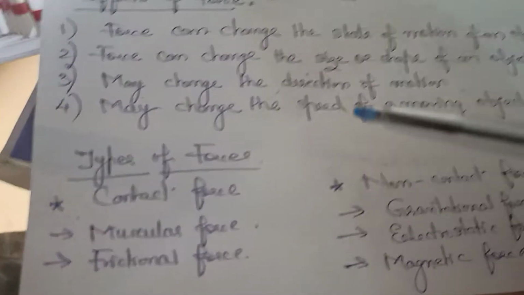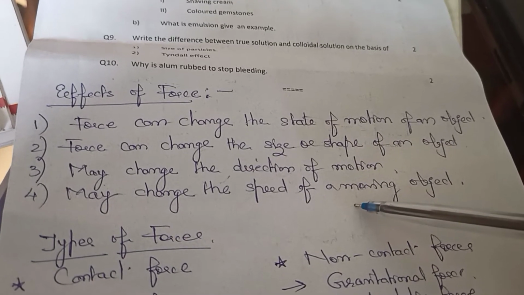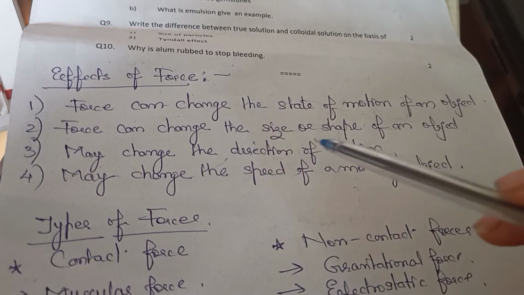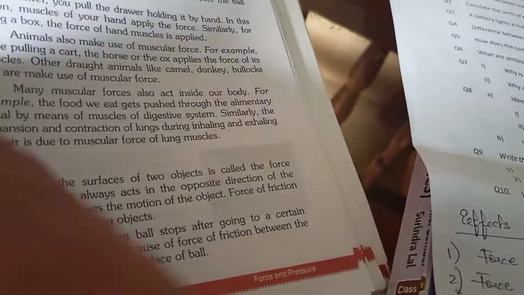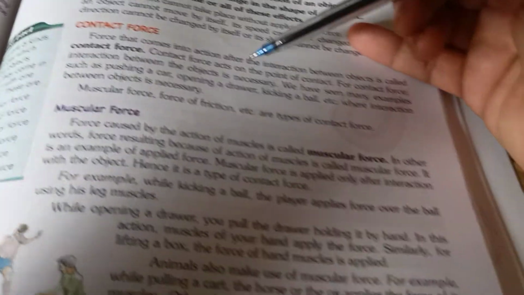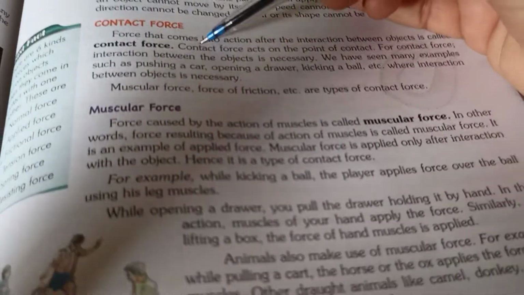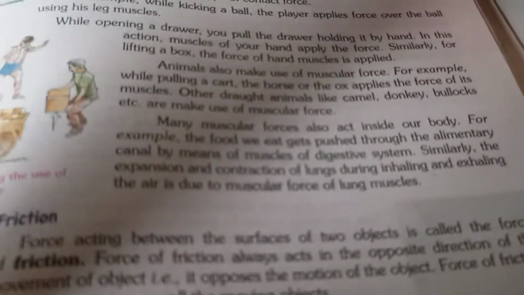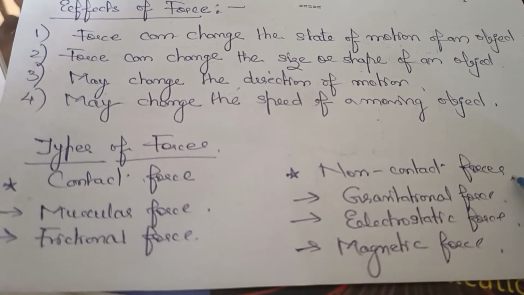Now next is types of force. So these are the few effects of forces. That means when force is applied, these things happen. Now the force is of two types actually. Types of forces are there: contact force, then non-contact force. Contact force and non-contact force.